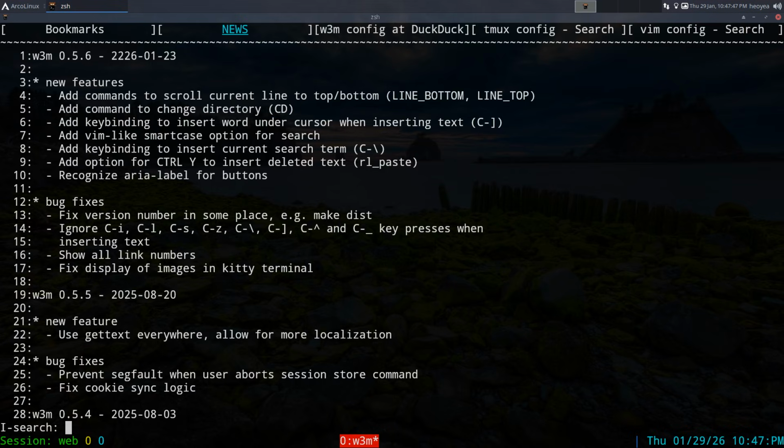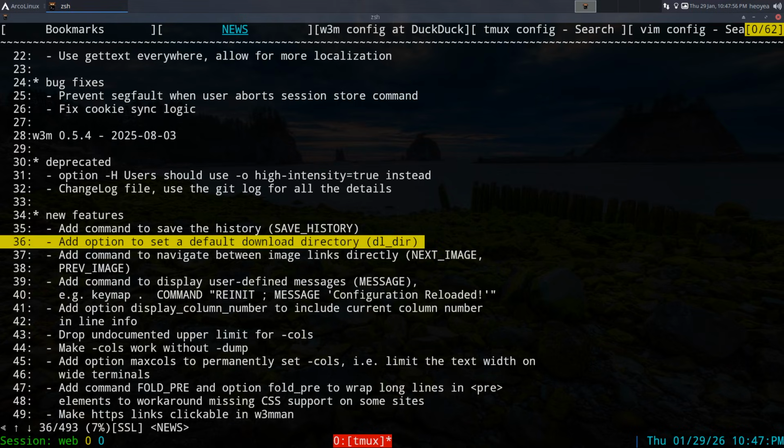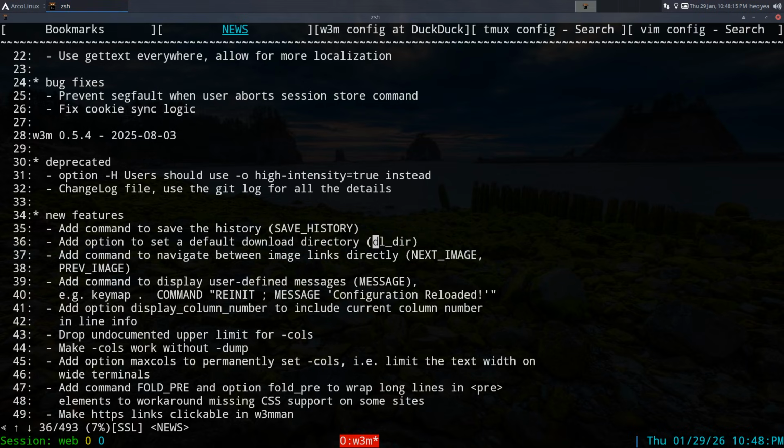Because in their old update, they have this thing called dir. Before, like the fork, there was no way to set your default downloader. The default download directory was wherever you start, your current working directory, PWD, and there was no way to set it, but now you can.